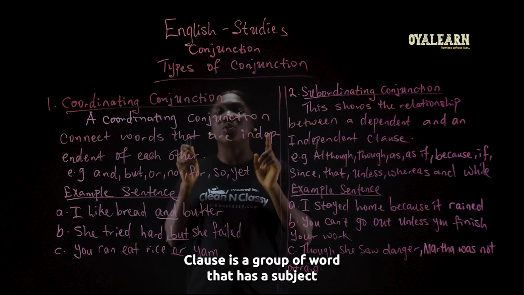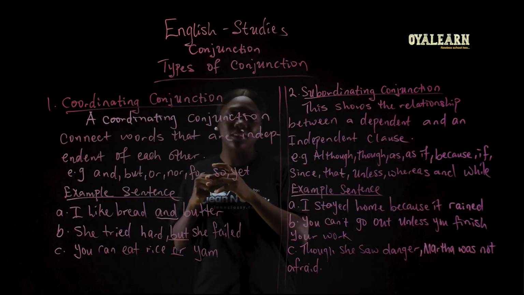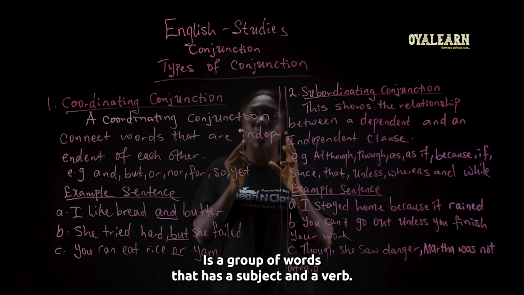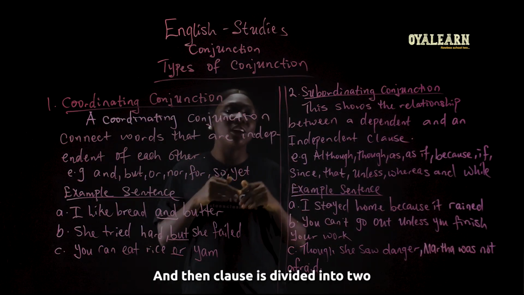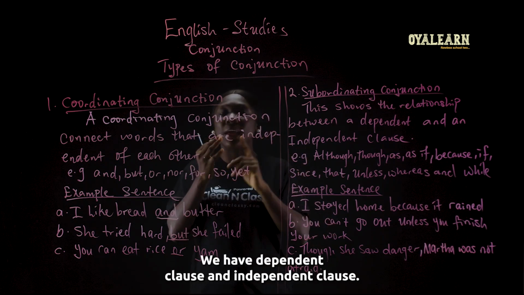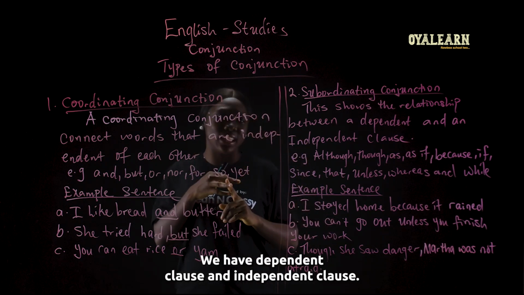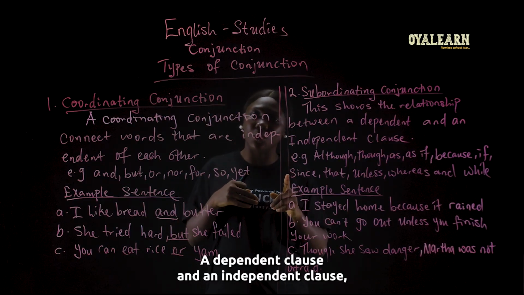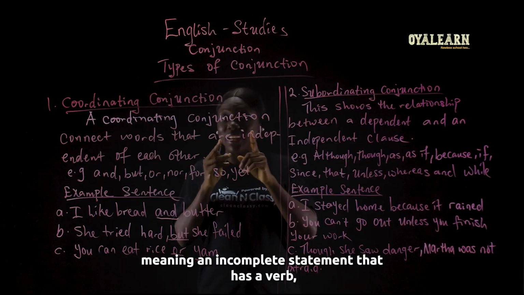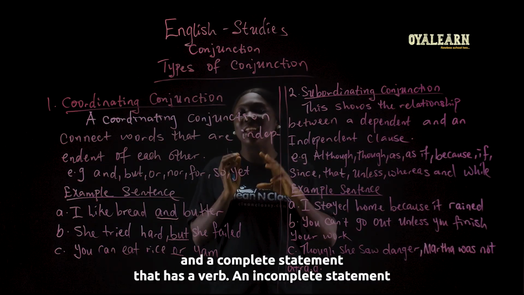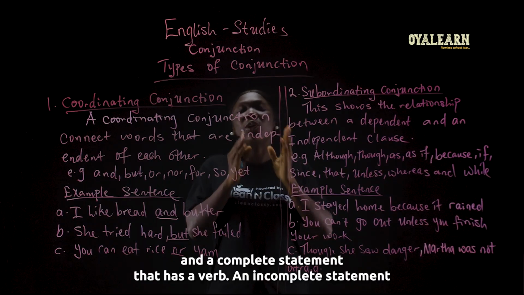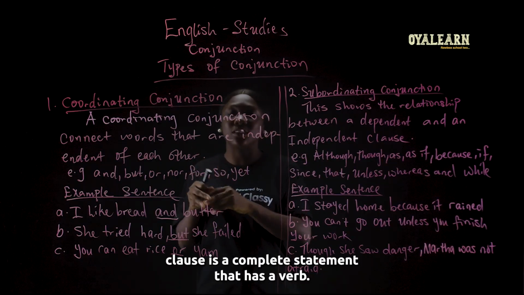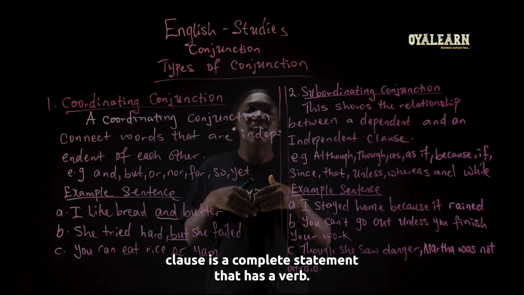A clause is a group of words that has a subject and a verb. And then clause is divided into two. We have dependent clause and independent clause, meaning an incomplete statement that has a verb and a complete statement that has a verb. An incomplete statement that has a verb is a dependent clause. An independent clause is a complete statement that has a verb.